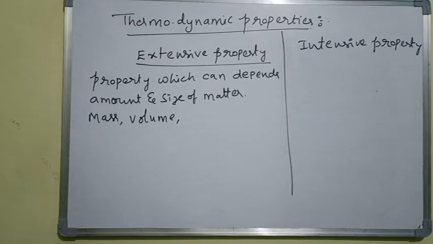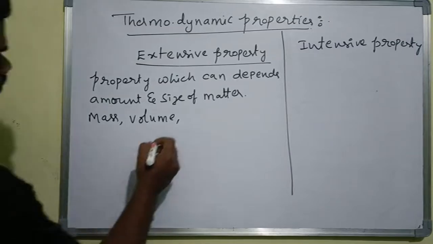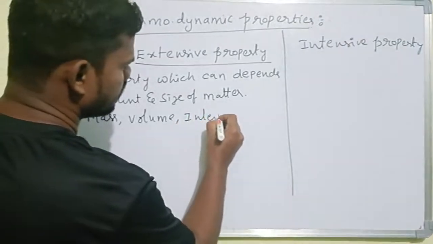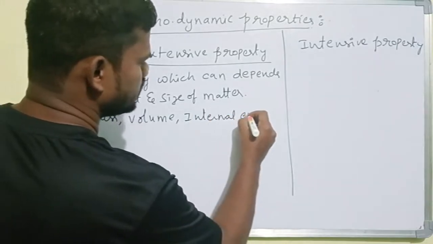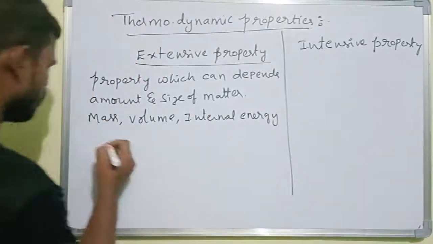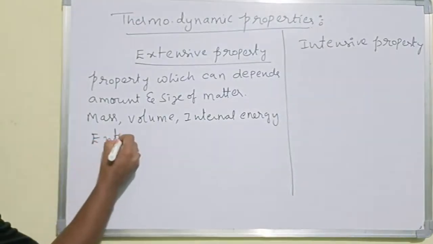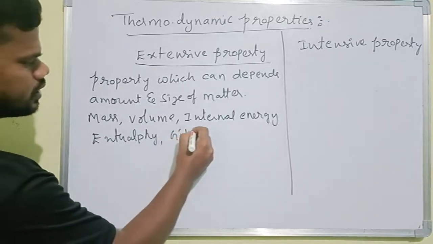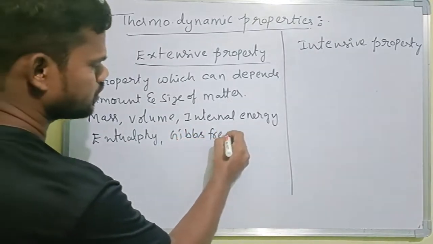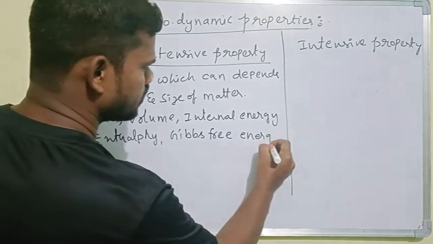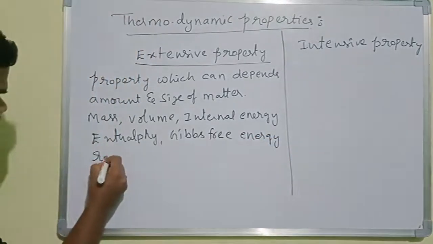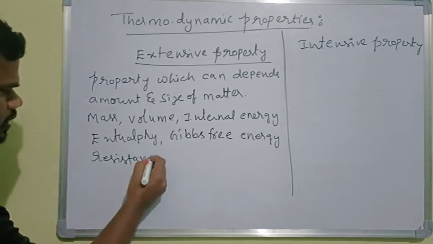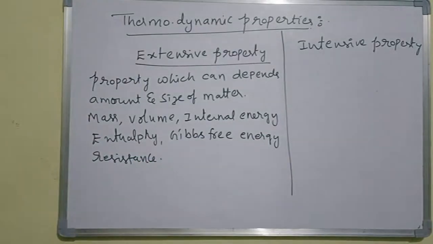So mass and volume, internal energy, enthalpy, Gibbs free energy, then resistance, right?